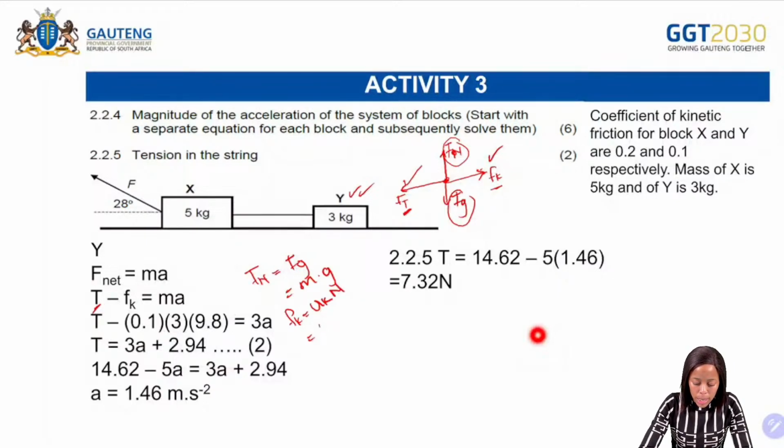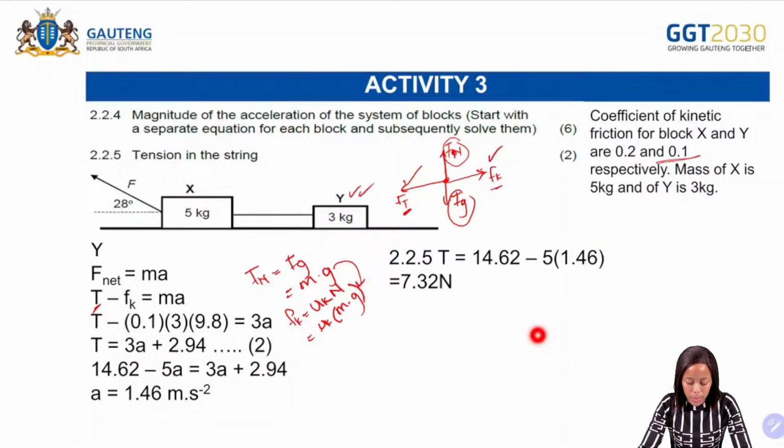So the mu k is a constant. It was given as 0,1. The normal force, when we break down the formula, we are going to get mu k multiplied by mass multiplied by m times g. So now what do we have there? We have tension on the left-hand side minus Fk is equal to ma.